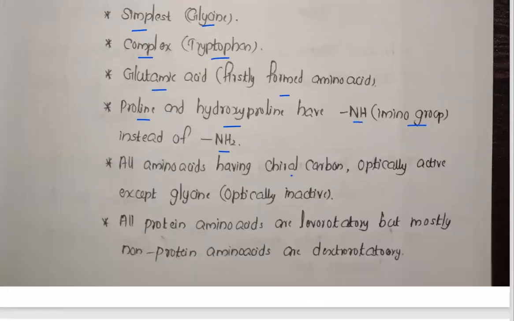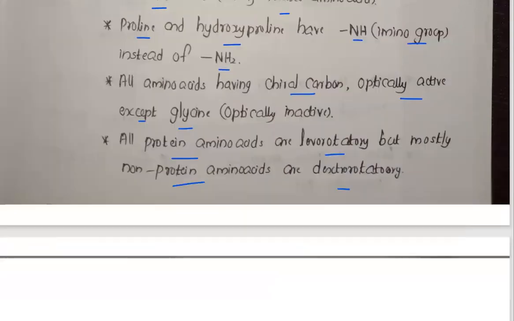Now all amino acids having a chiral carbon, meaning an asymmetrical carbon atom, are optically active except glycine. Except glycine, all the compounds are optically active and glycine is an optically inactive compound. Now all protein amino acids are levorotatory, but most of the non-protein amino acids are dextrorotatory.